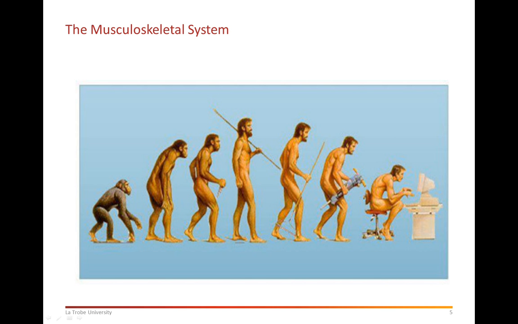This picture here probably sums up this whole lecture in terms of what is causing the musculoskeletal problems that we worry about. From an evolutionary perspective, we started by fighting hard to stand up straight, and then we achieved that. Now we are fighting hard to not stand up straight. And our body has to evolve over time to cater for that, and eventually we will probably be looking like that guy sitting in front of the computer with kyphosis,